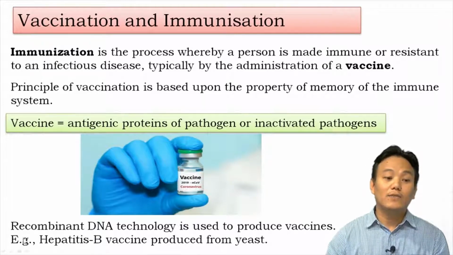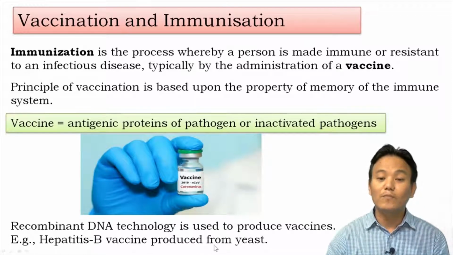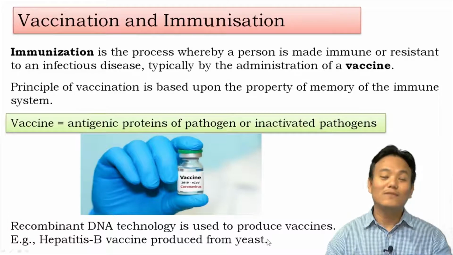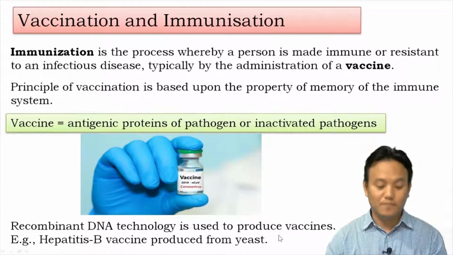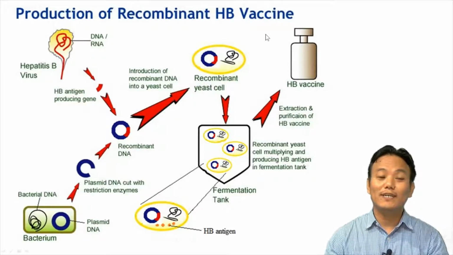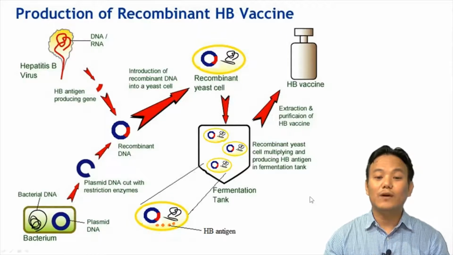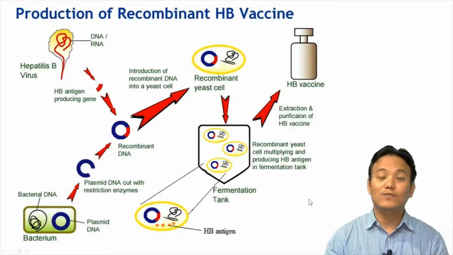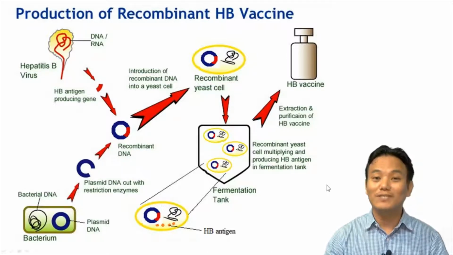An example is that we have prepared hepatitis B vaccine from yeast, by using recombinant DNA technology. We will be studying recombinant DNA technology in detail in later chapters. Right now, we will try to get a general idea about how the hepatitis B vaccine was created using biotechnology or recombinant DNA technology from yeast cells.